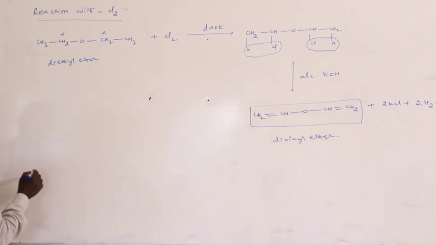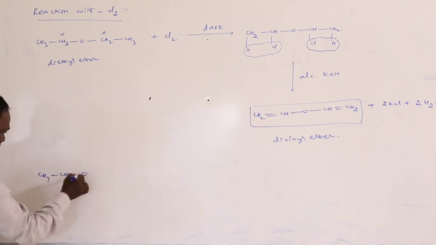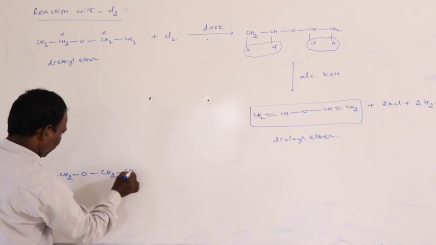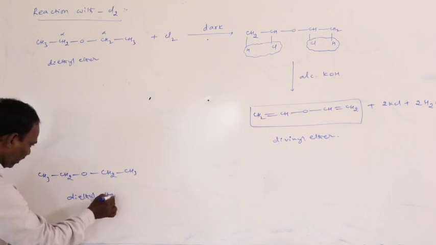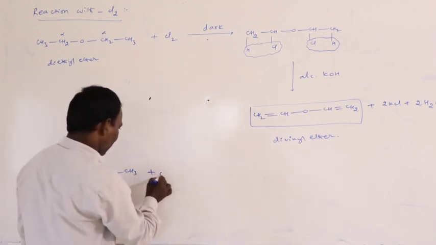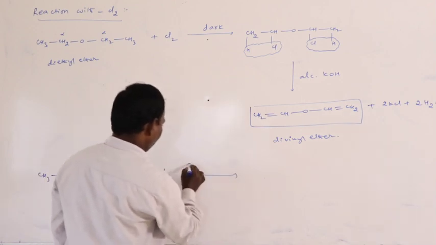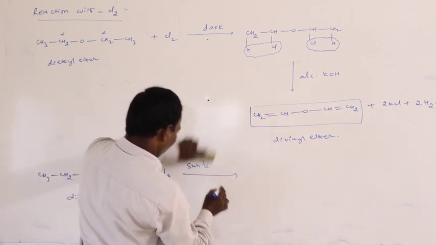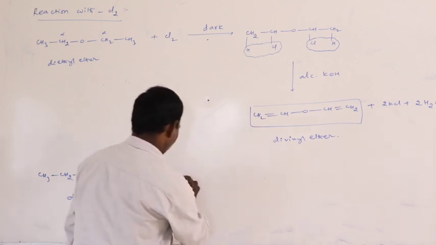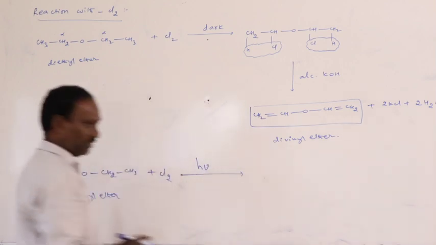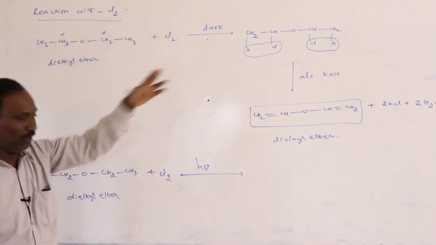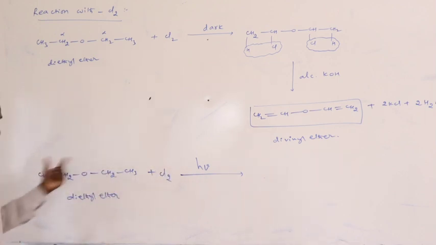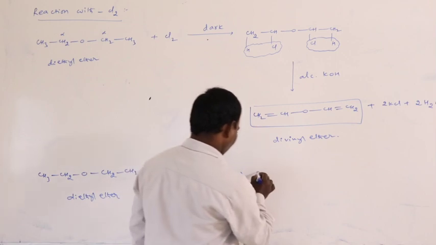Similarly, in this diethyl ether, CH3CH2-O-CH2CH3, which is on treatment with chlorine in the presence of sunlight, h nu. In the presence of dark, only alpha hydrogens are replaced by chlorine, but in the presence of sunlight, all the hydrogens are replaced by chlorine.